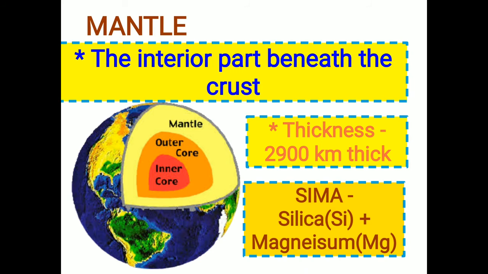The next layer, which is beneath the crust, is the mantle, situated just beneath the crust. It is about 2,900 kilometers thick. Based on its chemical composition, it is divided into the upper mantle and the lower mantle. What is the chemical composition? It is called Sima, silica plus magnesium.